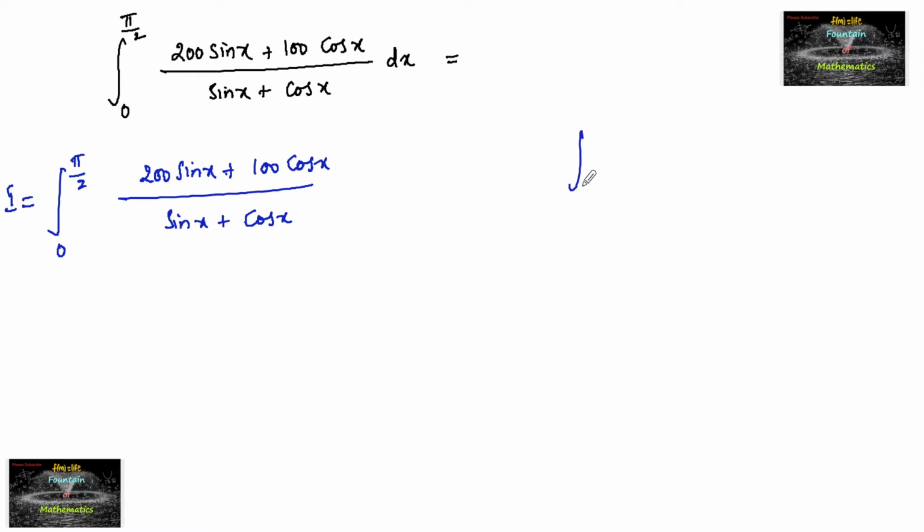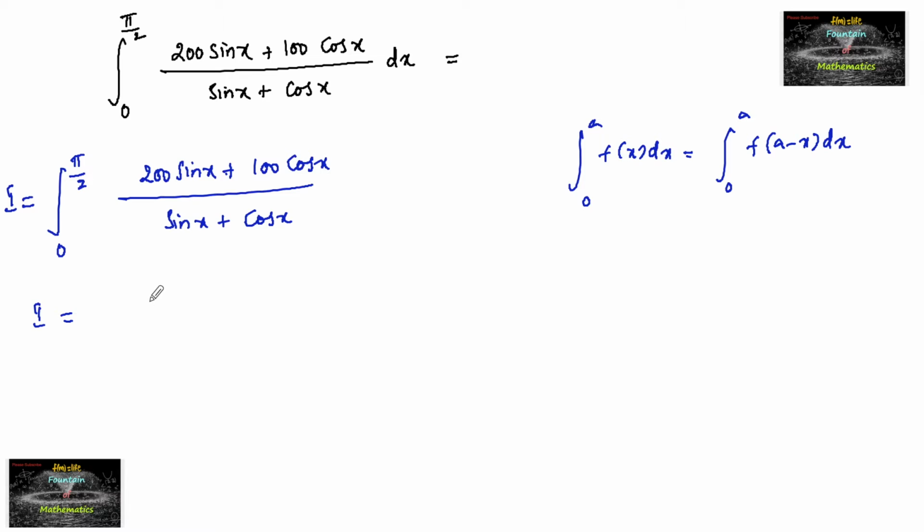Now using the property integral 0 to a f of x dx is equal to integral 0 to a f of (a minus x) dx. So we had this property, let us use this.